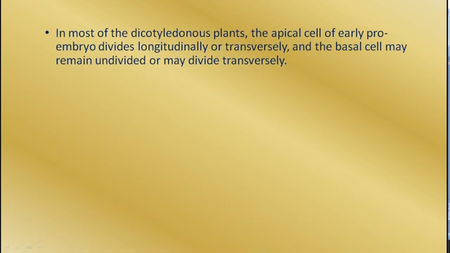In most of the dicotyledonous plants, the apical cell of the early proembryo divides longitudinally or transversely, and the basal cell may remain undivided or may divide transversely.